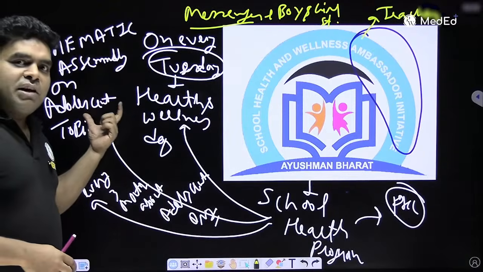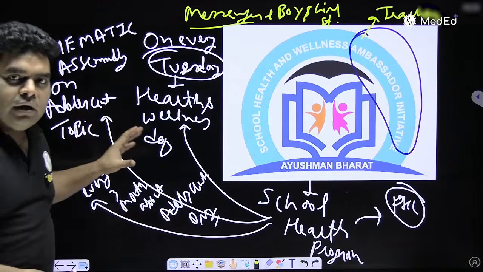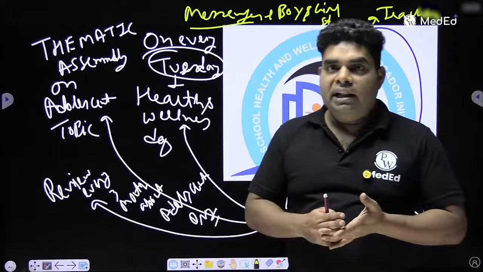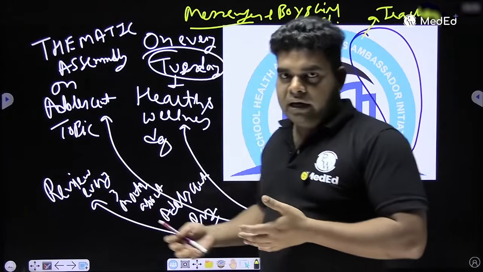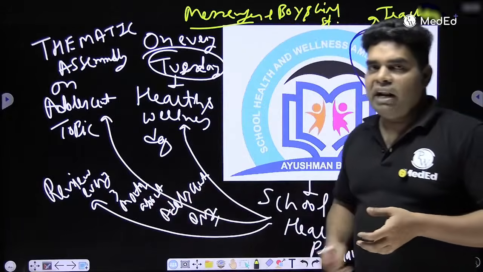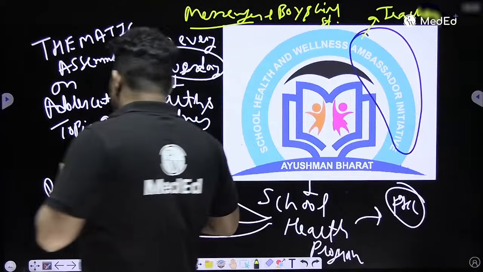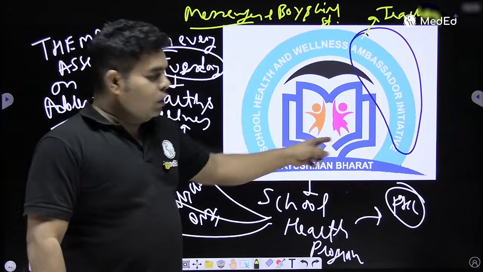Then once every 14 days, they will have an adolescent thematic assembly in which they will talk about 10 topics related to adolescent nutrition, adolescent sexual health, adolescent mental health, adolescent drug addiction problem, and similar things. And then every 3 months, they will have a review meeting about the adolescent work done in the school. So this is the new school health program. You have to remember it, and remember the logo also.